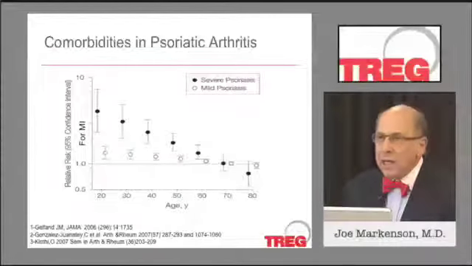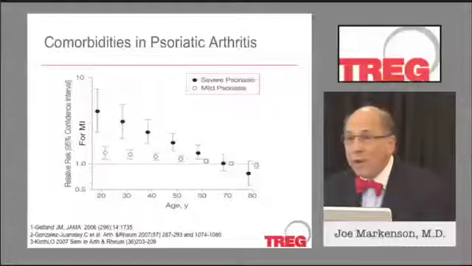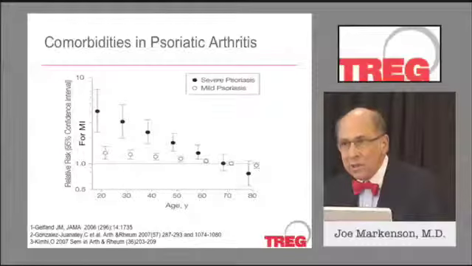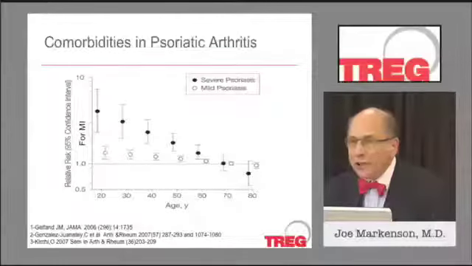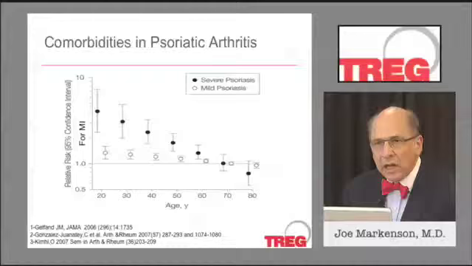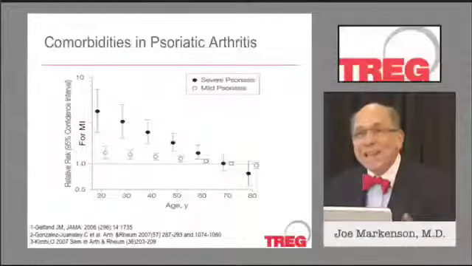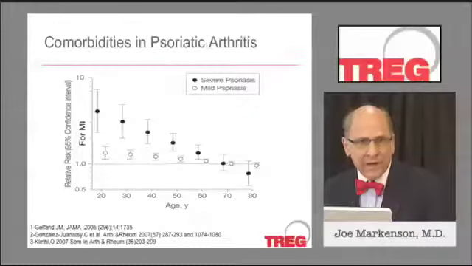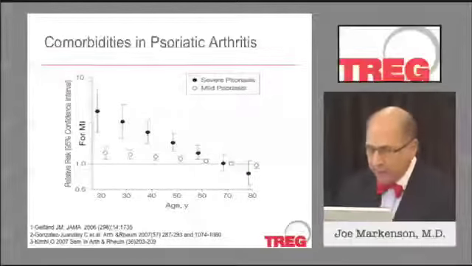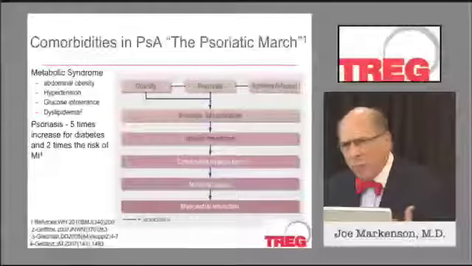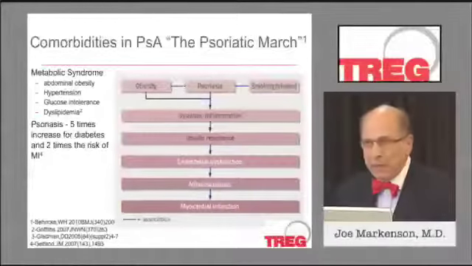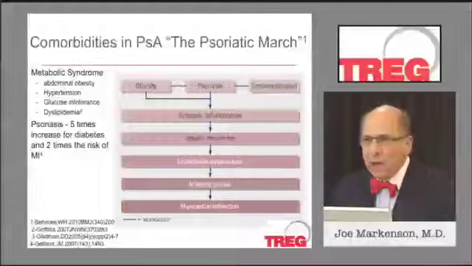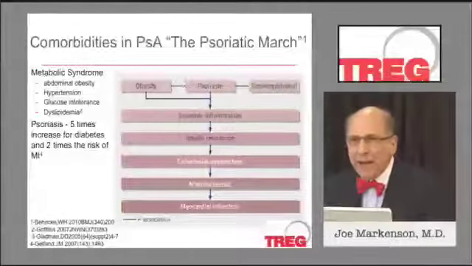And in this nice study, they looked at the risk of myocardial infarction in patients with severe psoriasis and mild psoriasis against controls. And there's no question that if you look at the particular data here, starting with the younger patient, there is an increased risk of myocardial infarction independent of the traditional risk factors in psoriatic arthritis. Now let's look a little bit more at maybe what the mechanism of this might be. A nice article by Bonecki was published recently which started to address maybe mechanistic problems.